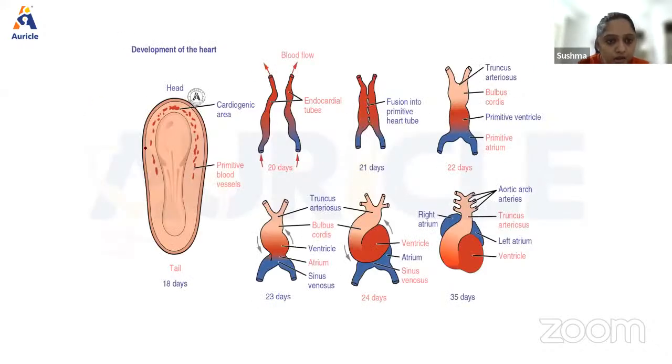Okay. Look at this, guys. This is how the primitive blood vessels form, and this is the cardiogenic area. As you can see, the primitive streak will form over here.